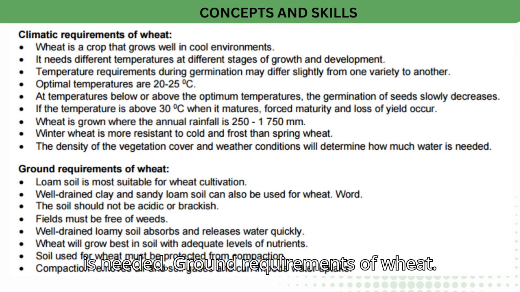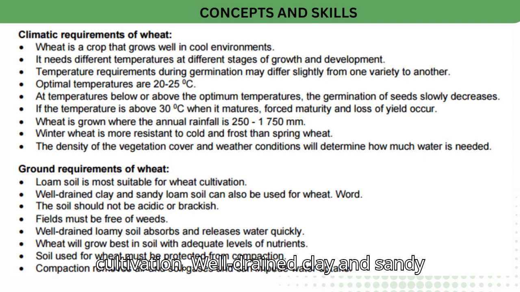Ground requirements of wheat. Loam soil is most suitable for wheat cultivation. Well-drained clay and sandy loam soil can also be used for wheat. The soil should not be acidic or brackish. Fields must be free of weeds.